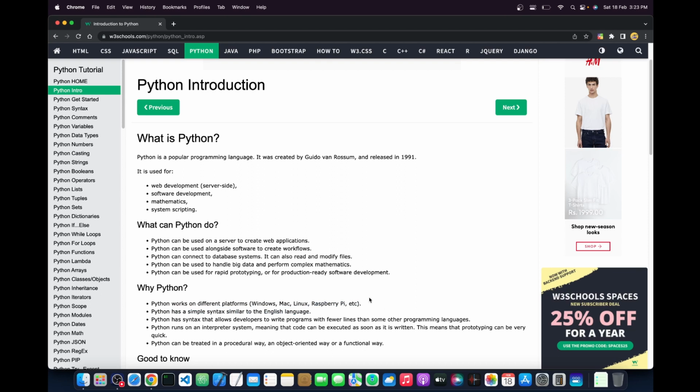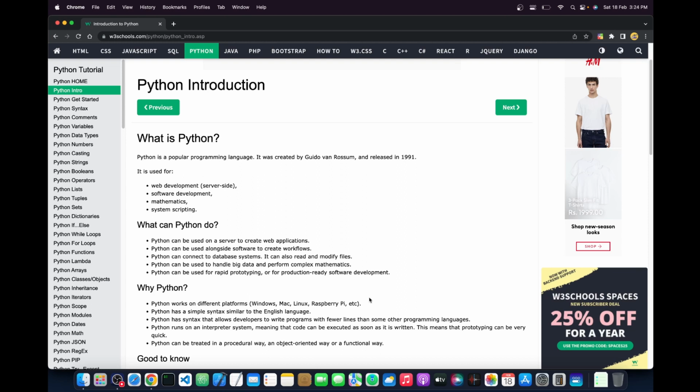Python has a simple syntax similar to the English language. If you see a Python code, and on the other side its translation to English, it seems really easy to understand.